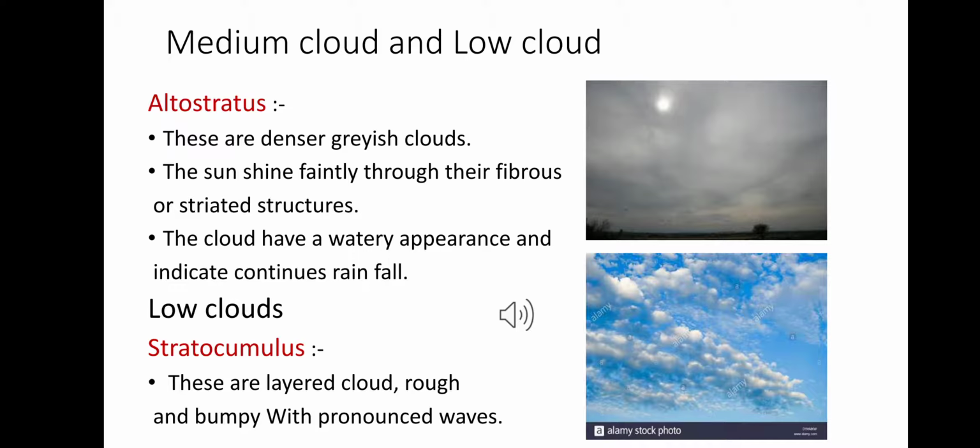Now we are going to the next cloud, that is low cloud. Low clouds are generally found at an average height of 6,500 feet above the ground. Low cloud is also of three types. Number one, stratocumulus. Stratocumulus clouds are leathery clouds, rough and bumpy with a pronounced wave, as you see in the picture.